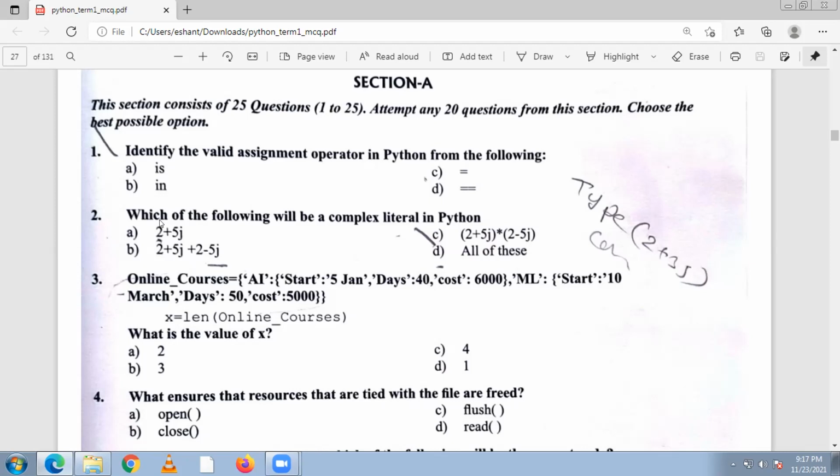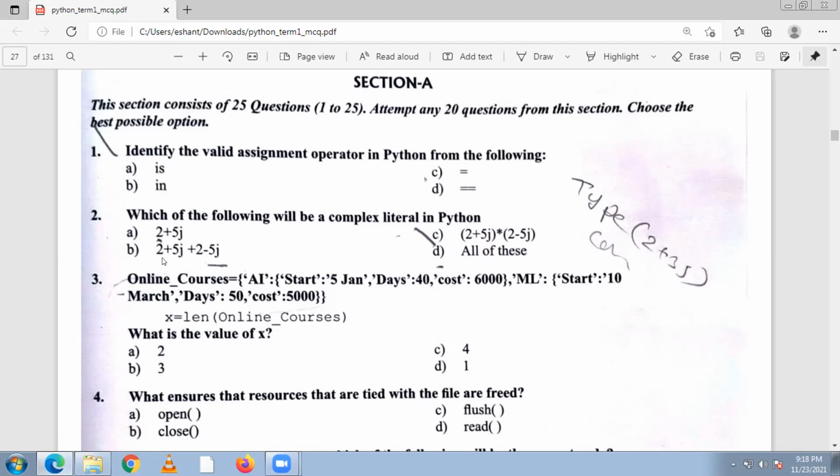Question number 2, which of the following will be a complex literal in Python? So 2 plus 5j, 2 plus 5j plus 2 minus 5j, 2 plus 5j into 2 minus 5j. So the answer is D. All of these are complex numbers. Complex number means real number plus imaginary number. So the combination of both is called a complex number.